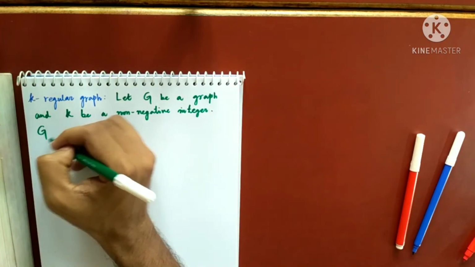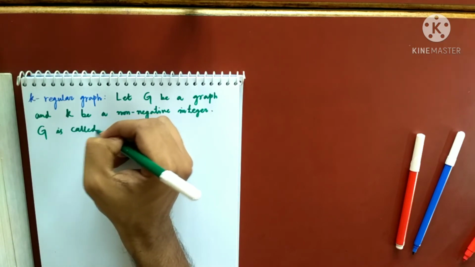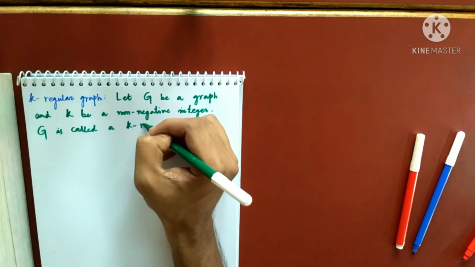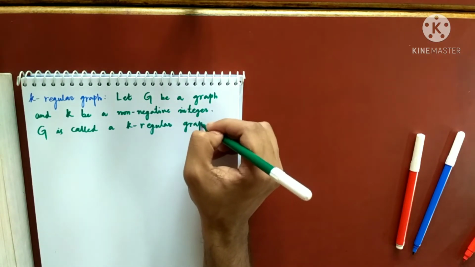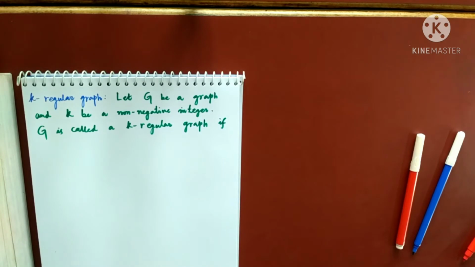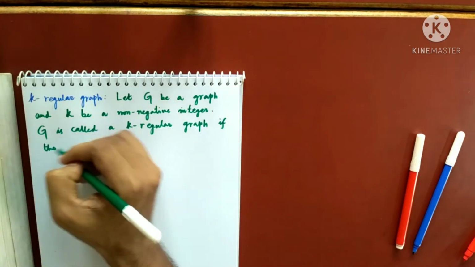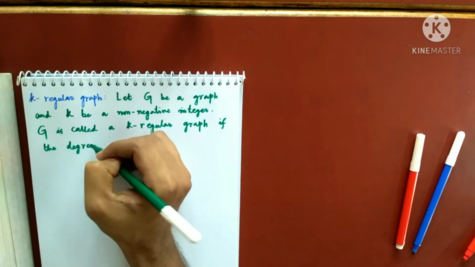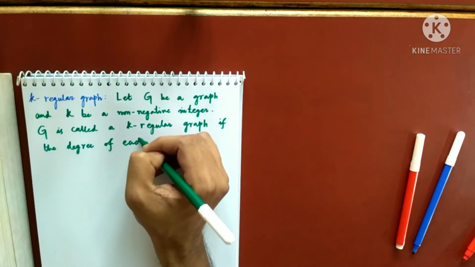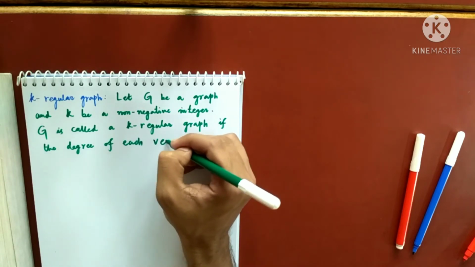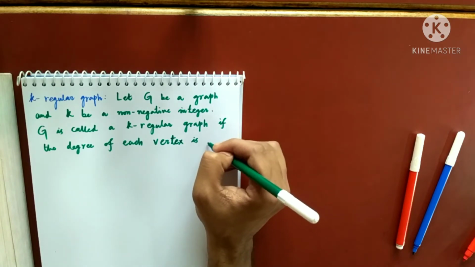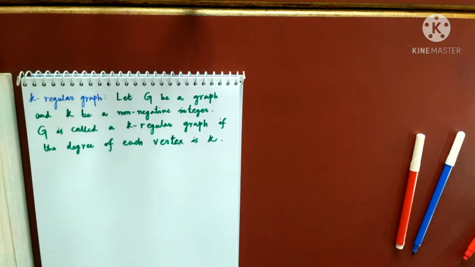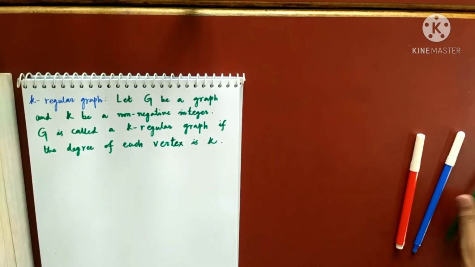G is called a K regular graph if, very easy, the degree of each vertex is K. We call this a K regular graph.